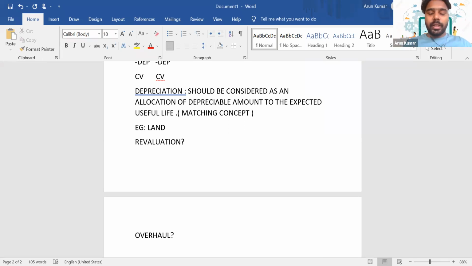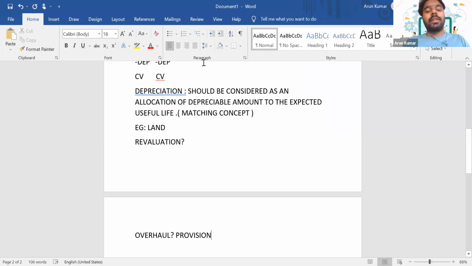Whenever there is an overhaul, the question is, do you need to create a provision as we have done for dismantling cost? No, we don't create a provision here, because the company has a choice to avoid it. The company has a choice whether to incur that overhaul or not. Let's say the overhaul happens every 10 years. I have an option to sell this asset before the overhaul comes.